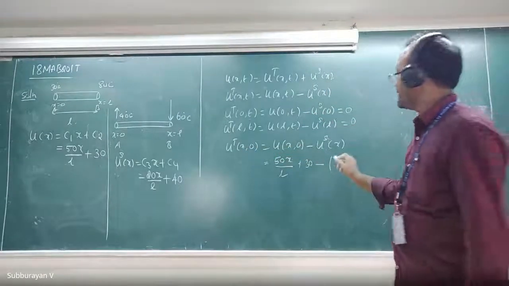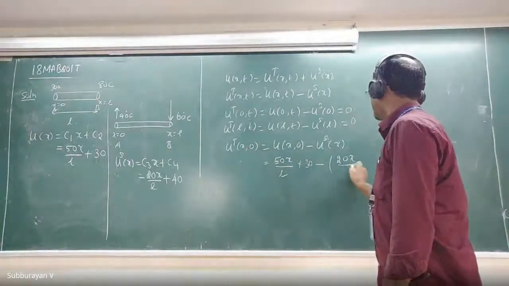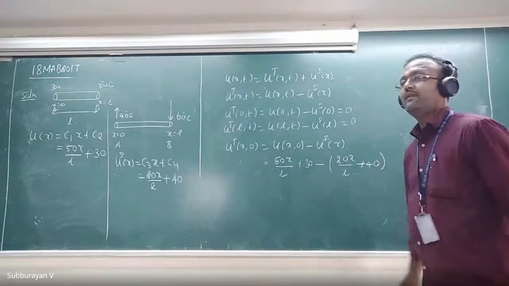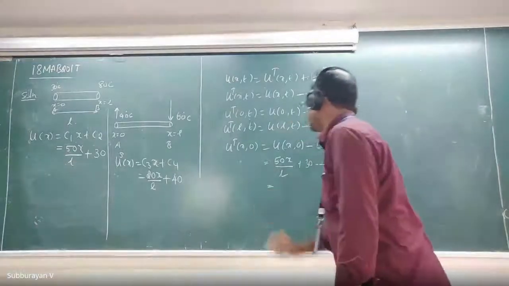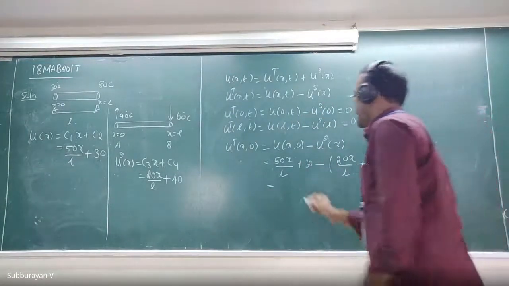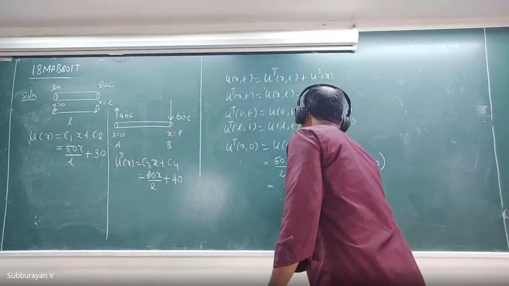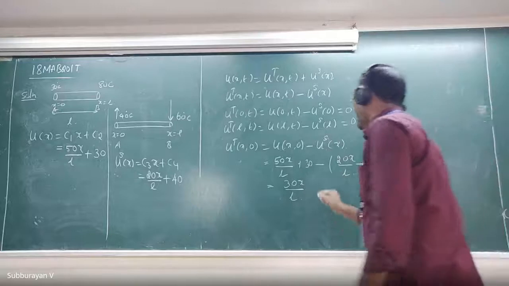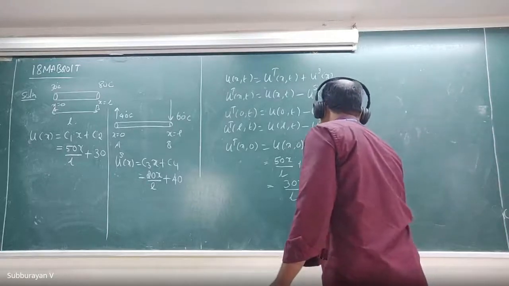20x divided by L plus 40. What is this? 30x divided by L, and then 30 minus 40, therefore minus 10.